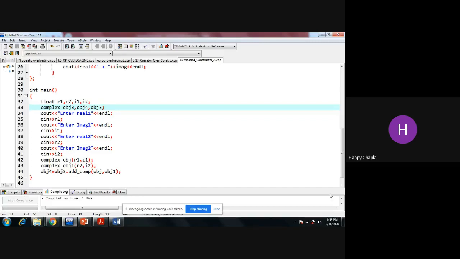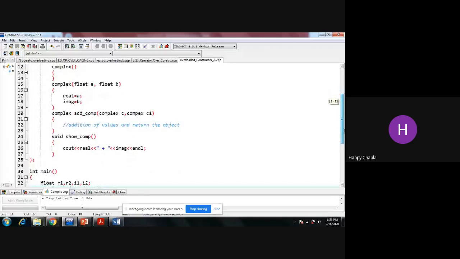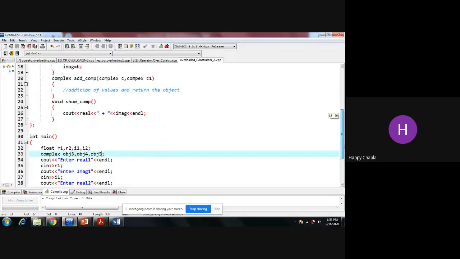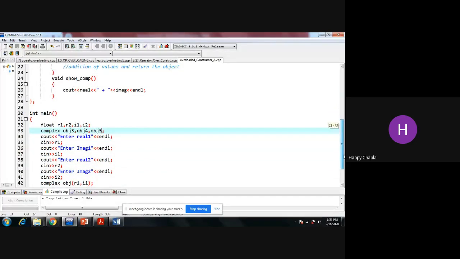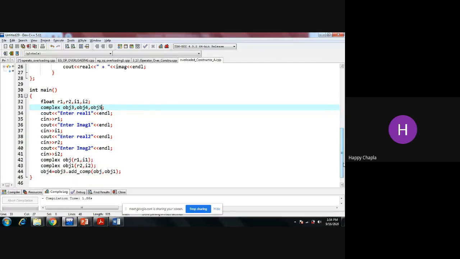I am giving you the sample code. Here, so many things are missing. You have to complete it. This is only the sample code because we have already discussed the same question with the friend function, with returning an object from the function, and taking the object as a function argument, as well as with the parameterized constructor.